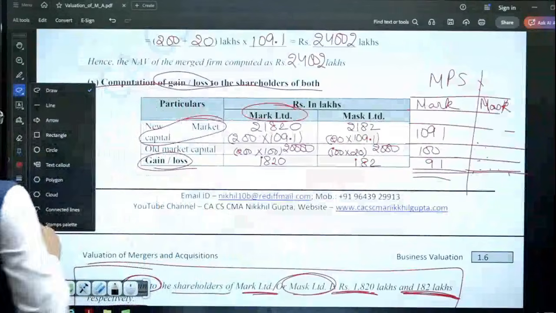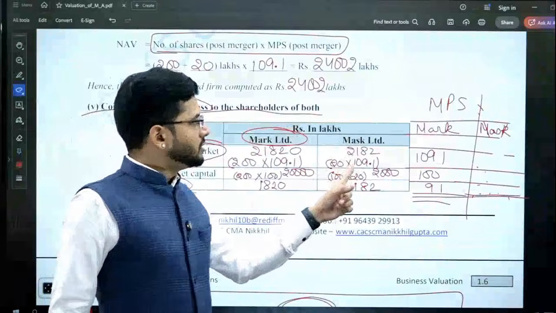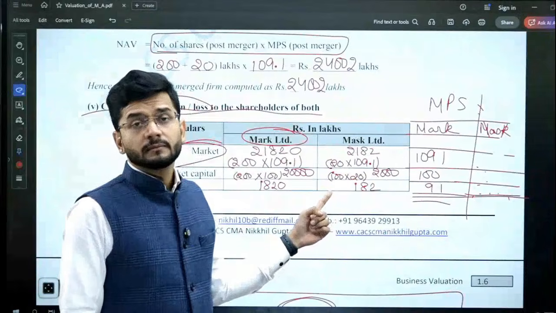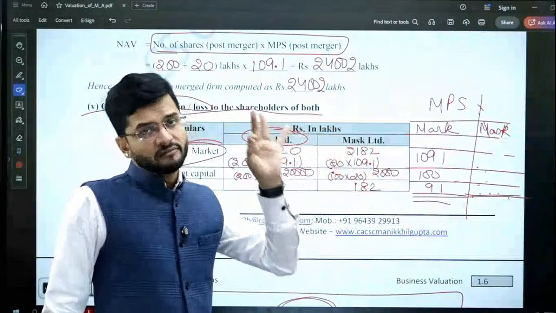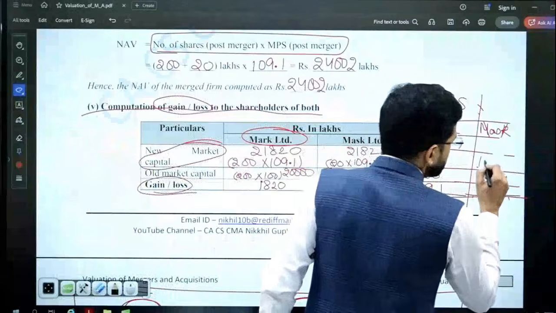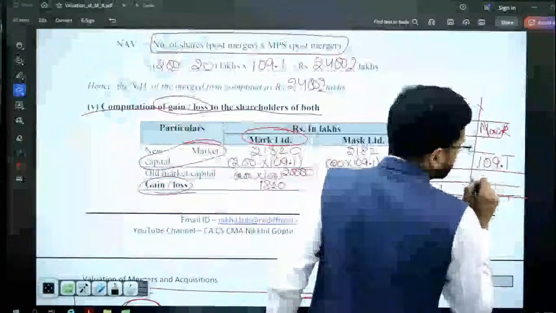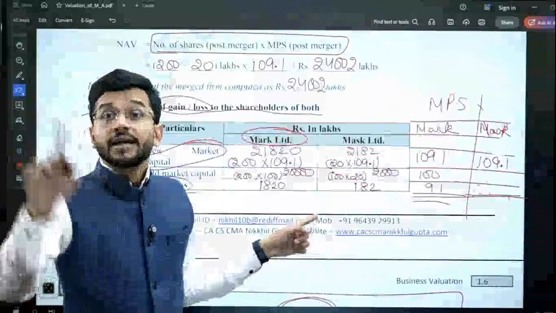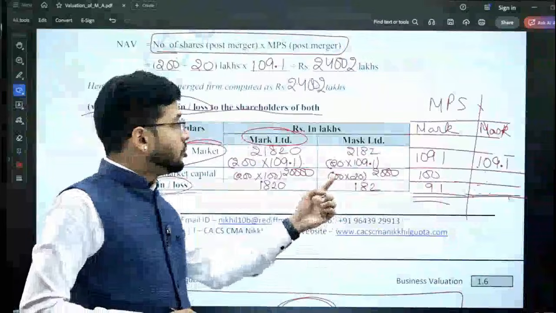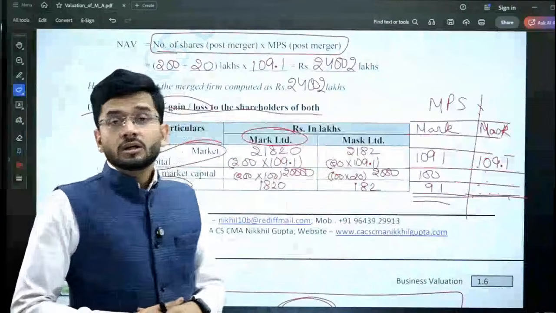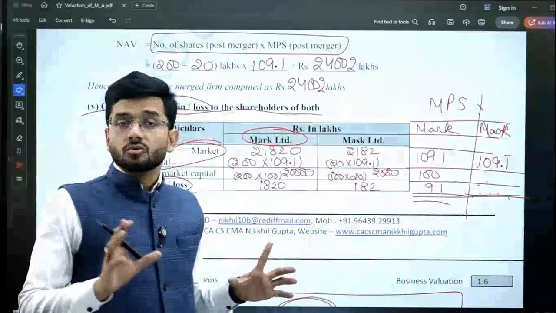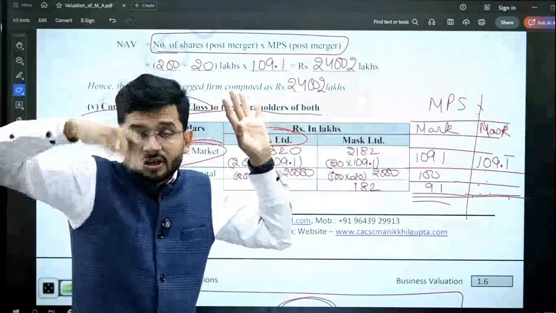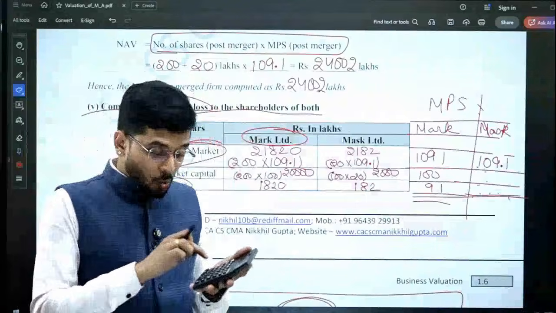Okay. Please see. Old market price per share is 20, but old number of shares is 100. New market price is 109.1, which is perfect, right? But the old earning per share, which is 20, is not comparable to 109 because the old number of shares was 100 and old EPS was 20. So 20 is not comparable with 109. We cannot deduct one from the other. This is not possible.